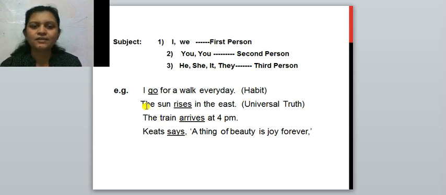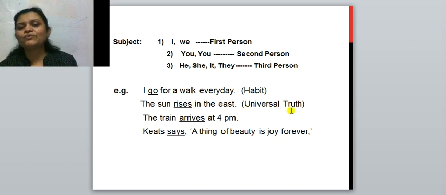Second sentence: The sun rises in the east. The sun is the subject. Rises, s is added. Right? What is shown? Universal truth is shown there.